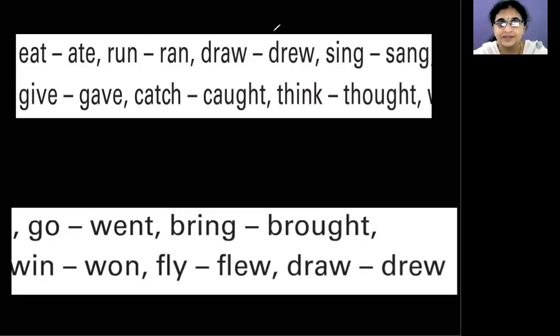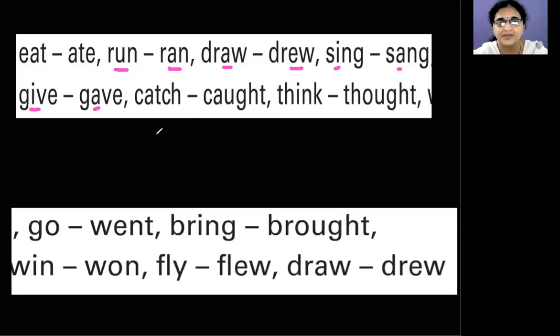If you observe, in these verbs, you can find a difference in only one letter in spelling. See here, sing, I, A. Only one letter changes in spelling. We are not adding ED, we are not doubling the letter, and we are not adding IED. A change in spelling.